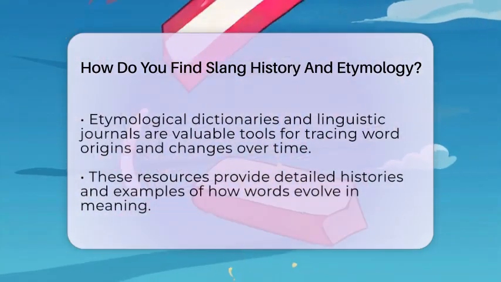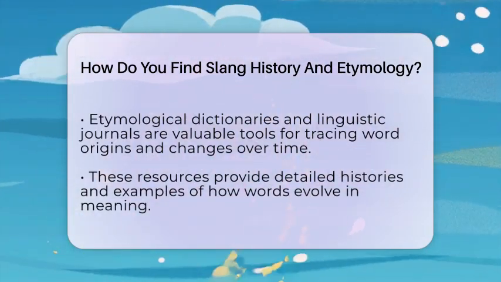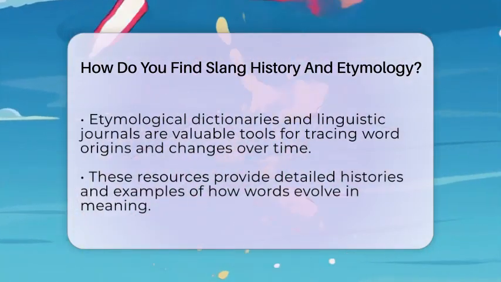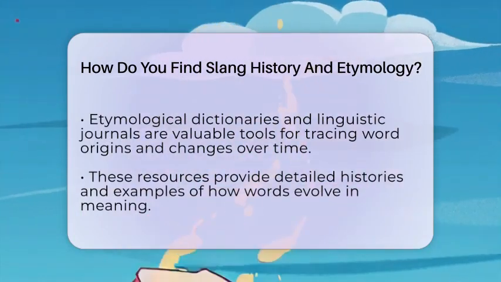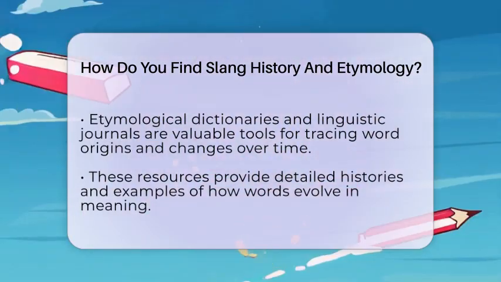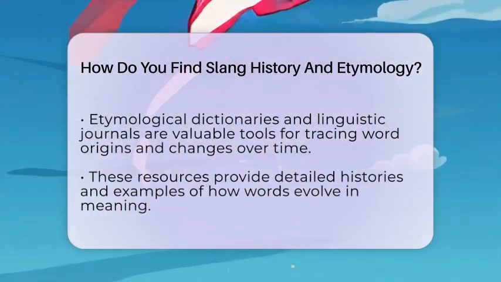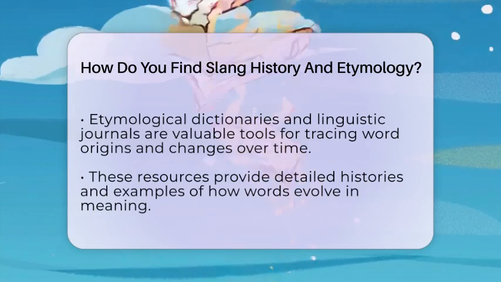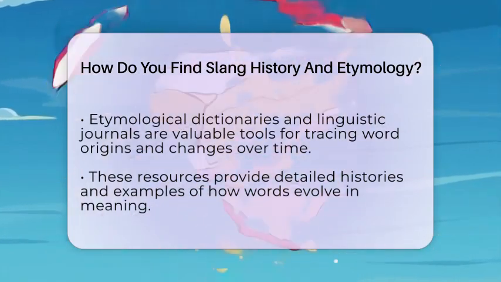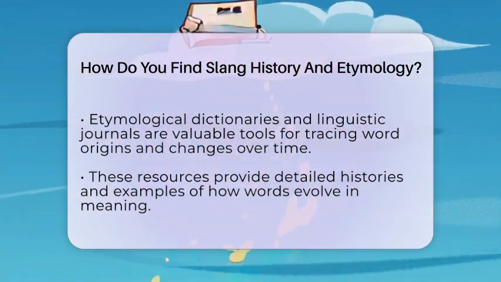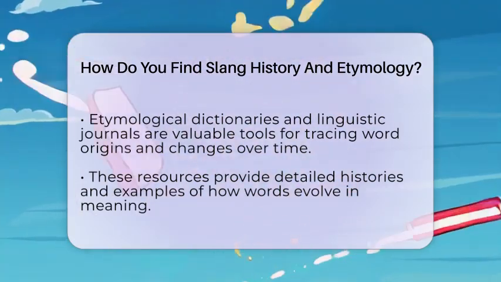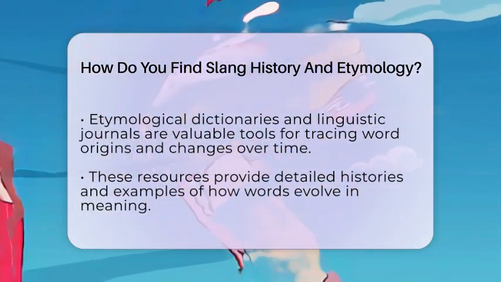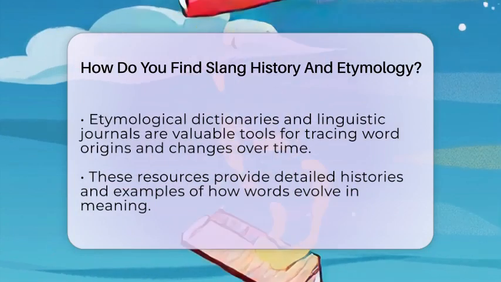Using etymological dictionaries and linguistic journals is also very helpful. These resources explain where words come from and how their meanings change over time. They include historical examples and detailed origins, making them a goldmine for research. For instance, the word cool as slang for fashionable started in jazz culture and then spread widely.